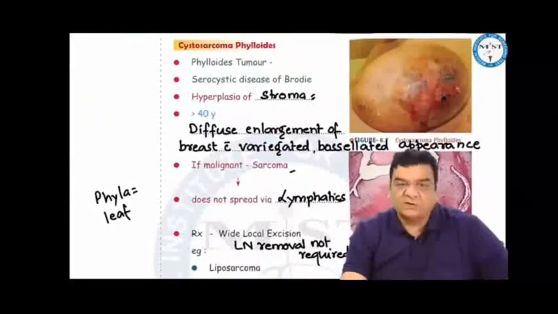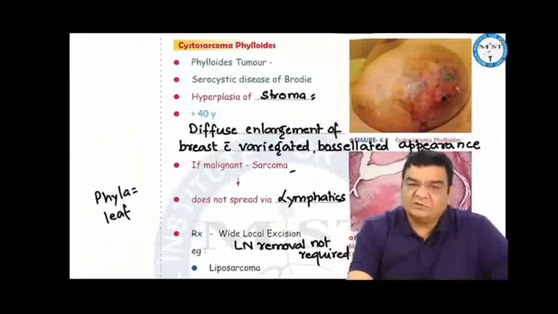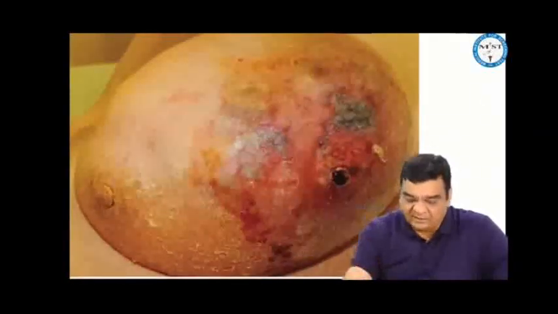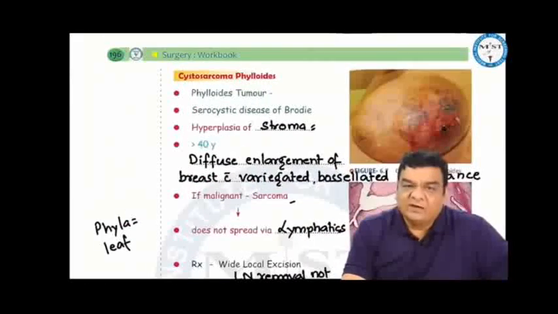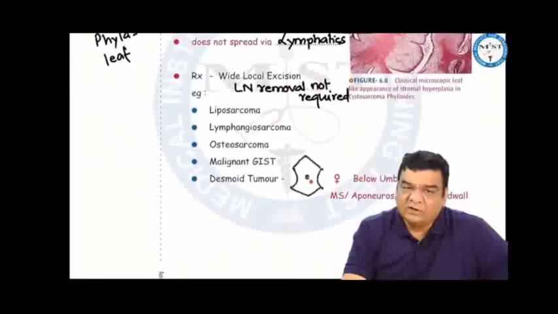Cystosarcoma phyllodes or phyllodes tumor, also called serocystic disease of Brodie. This is a stromal hyperplasia seen in elderly females after 40 years of age. There is diffuse enlargement of the breast with a variegated, bossulated appearance. If the entire breast is enlarged with a bubbly or bossulated appearance, it is a phyllodes tumor. If it becomes malignant, because it is arising from the stroma, it will be a sarcoma, and sarcoma does not spread via lymphatics, so there is no need to remove the lymph nodes. We just do a wide local excision.